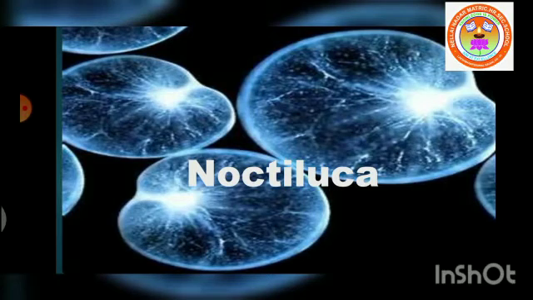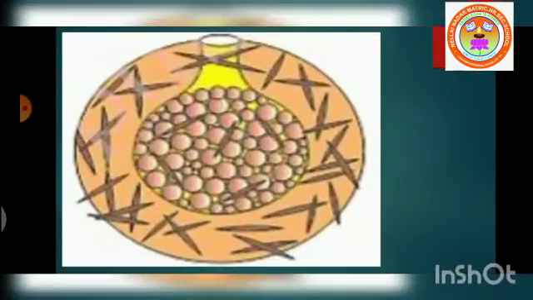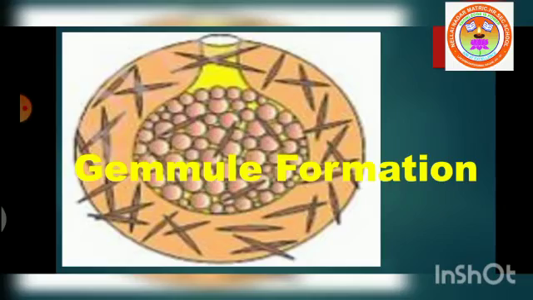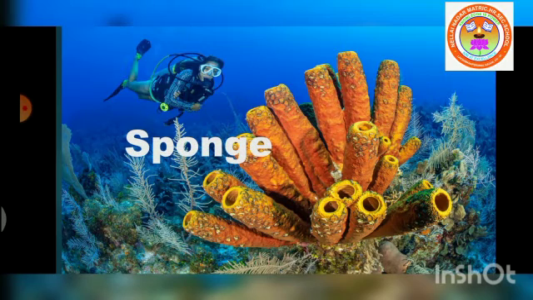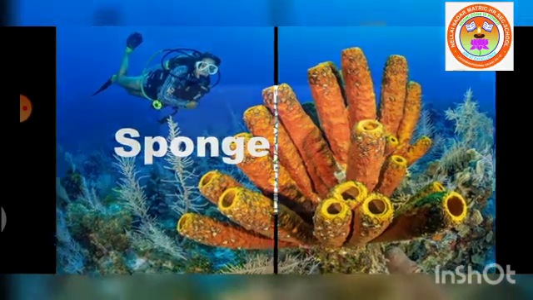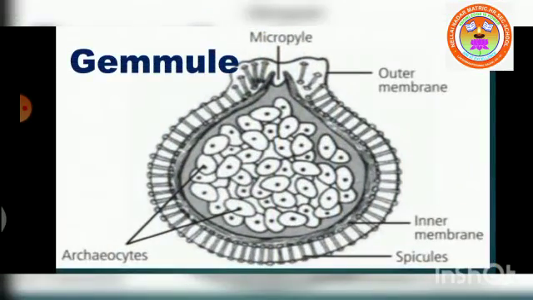Now let us see what is gemmule and how it is formed in some organisms under the heading gemmule formation. In freshwater sponges and in some marine sponges, a regular and peculiar mode of asexual reproduction occurs by internal buds. These internal buds are called gemmules.